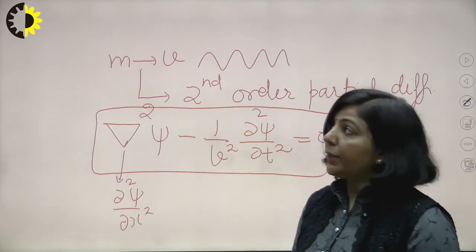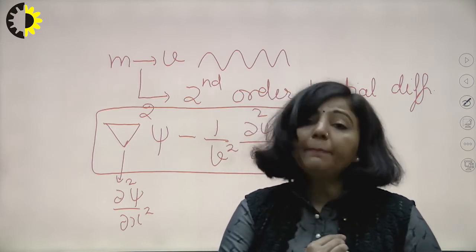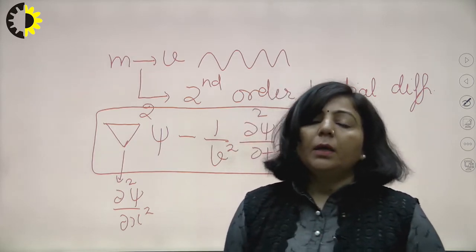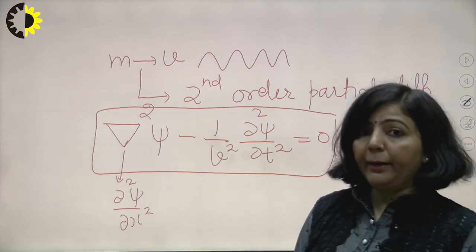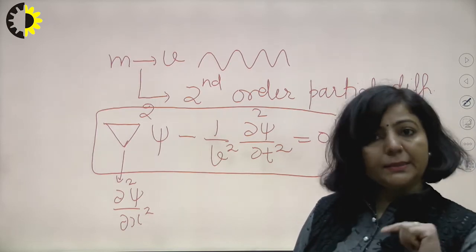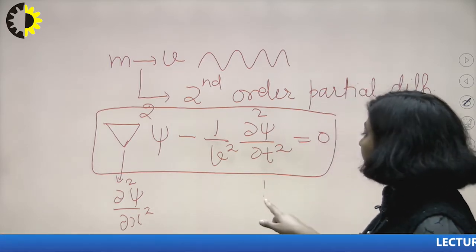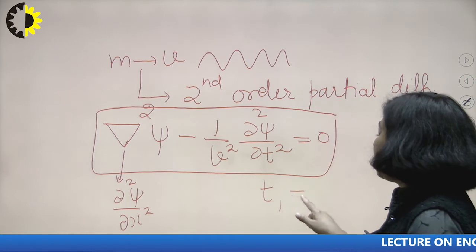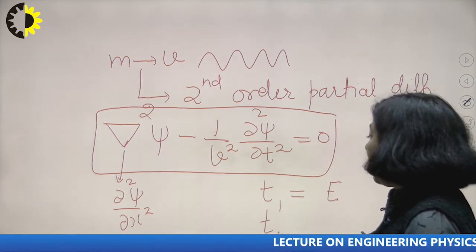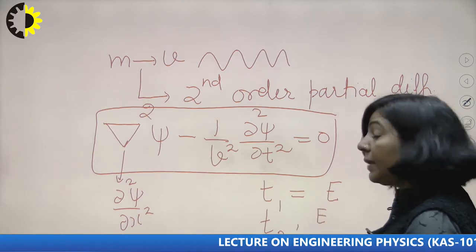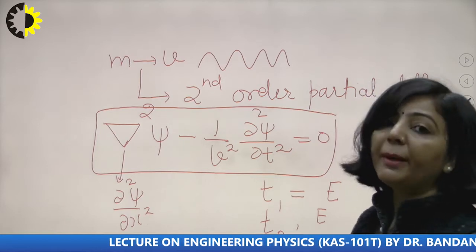So what I was trying to explain here: suppose you have a particle that is moving, and the energy of that particle is the same at two different times. At time t1 the energy is E, and at time t2 again the energy is E, which means the energy is not changing with time, it is independent of time.